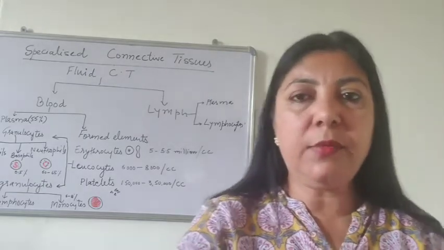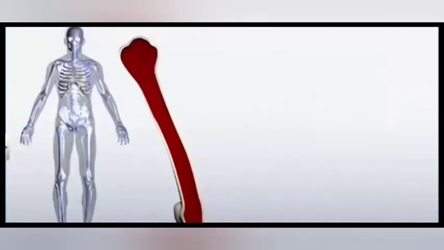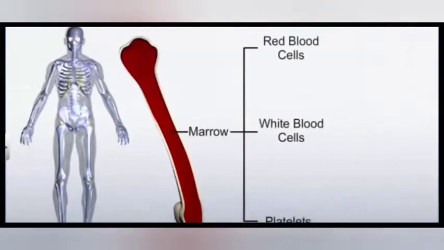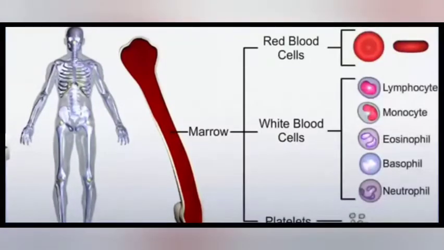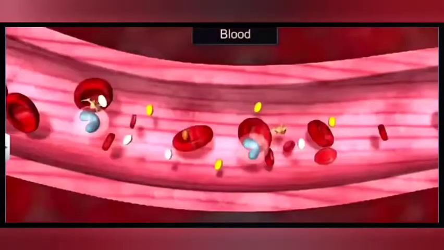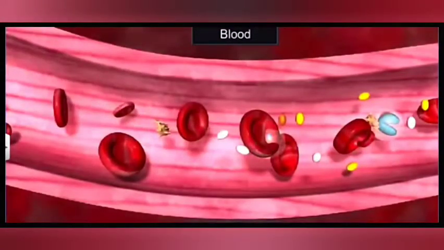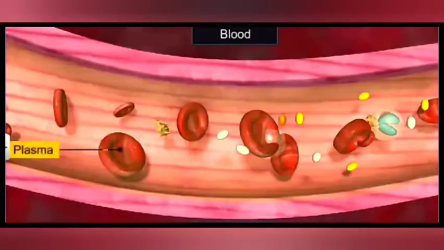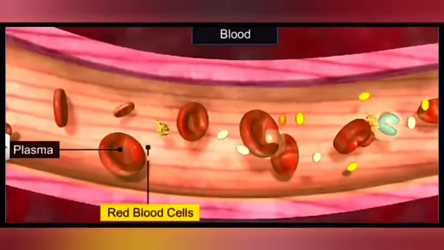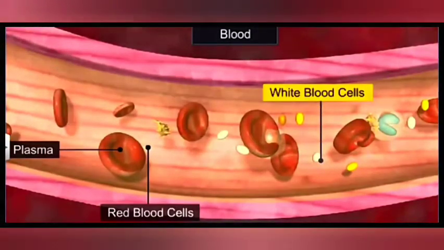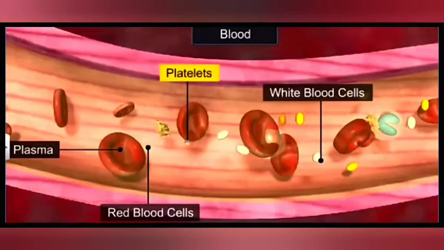Now let's see the animation of blood. So the last type of the specialized connective tissue is blood. It is formed from the bone marrow, which is present in our bones, which is responsible for forming different types of formed elements. The liquid matrix of the blood is called plasma, and it has different types of cells like red blood cells, white blood cells, and platelets. So this is all about the connective tissues.